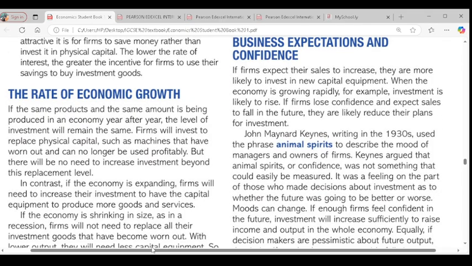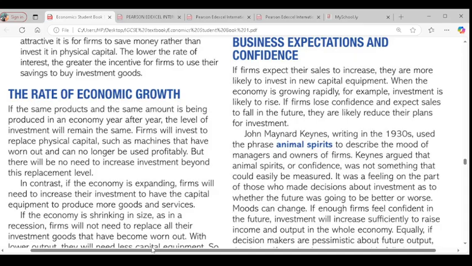For business expectation and confidence, I wrote, if firms expect their sales to increase, they are more likely to invest in new capital equipment. When the economy is growing rapidly, investment is likely to rise anyway. But if firms lose confidence and expect sales to fall in the future, they are likely to reduce their plan on investment. So business expectation and confidence is simply what happens in the future. If firms believe that sales are going to increase in the future, they will invest more now to meet up with that increasing expected sales.